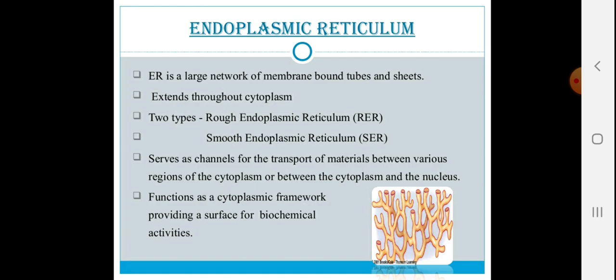It functions as the cytoplasmic framework, providing a surface for biochemical activities. So in examination, they can ask: write a note on the function of endoplasmic reticulum or ER and mention its types.